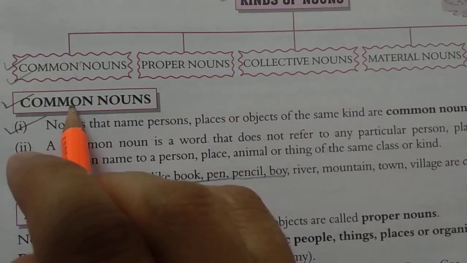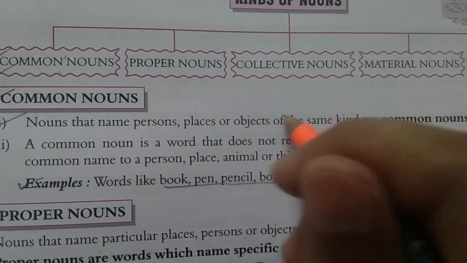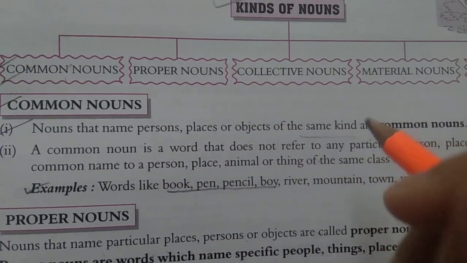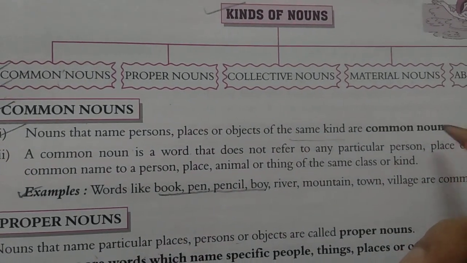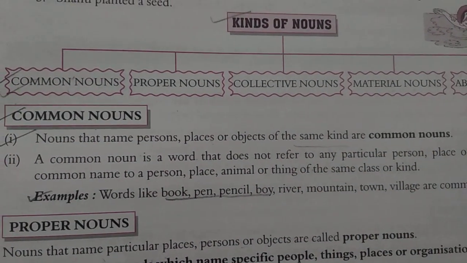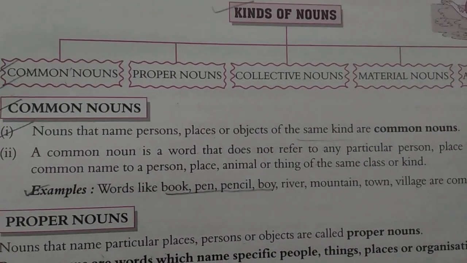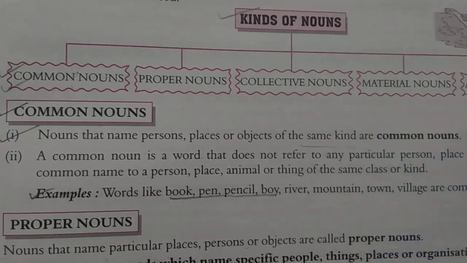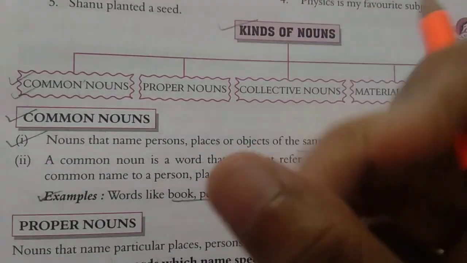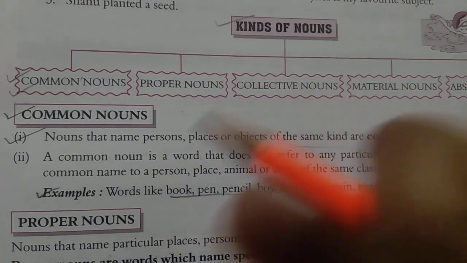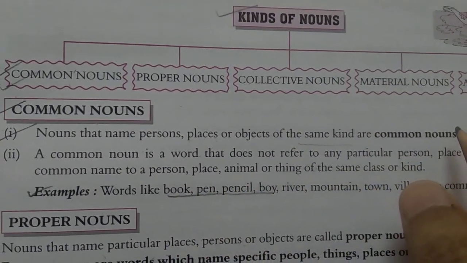First is common nouns. Nouns that name persons, places, or objects of the same kind are common nouns. So whenever we are referring to things or persons or objects of the same kind, we are not talking about a particular person or place. When we are indicating things of the same kind or persons of the same kind, that is called a common noun.